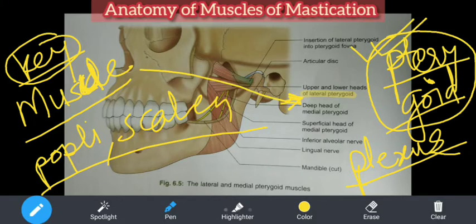Now here it is having a plexus. So that is unique. See, there are so many muscles, and around them there is no plexus, but here there is the venous plexus of the pterygoid. Why is it there around the lateral pterygoid muscle, and why is it also called the peripheral heart, like next to soleus? So you need to know this. These are all viva questions. Now we will look at the origin and insertion of these muscles.